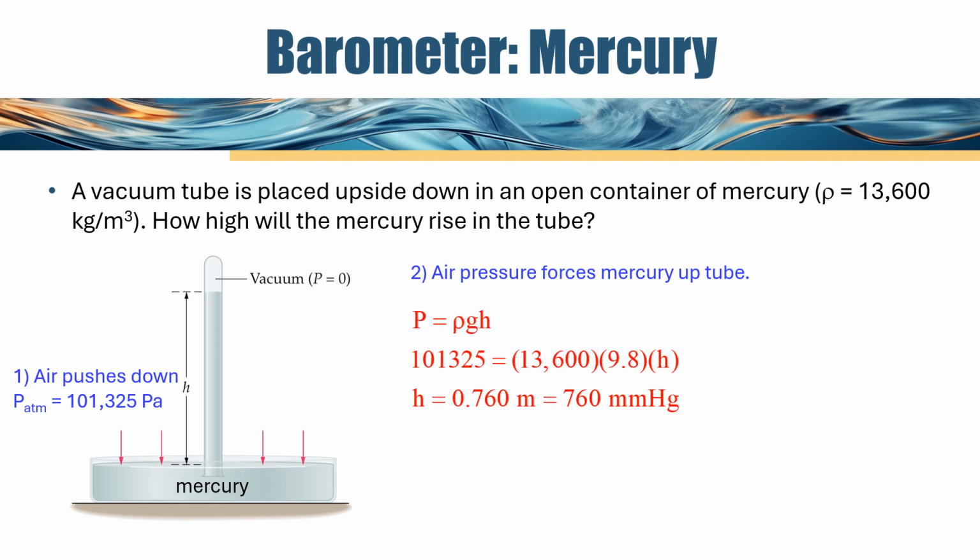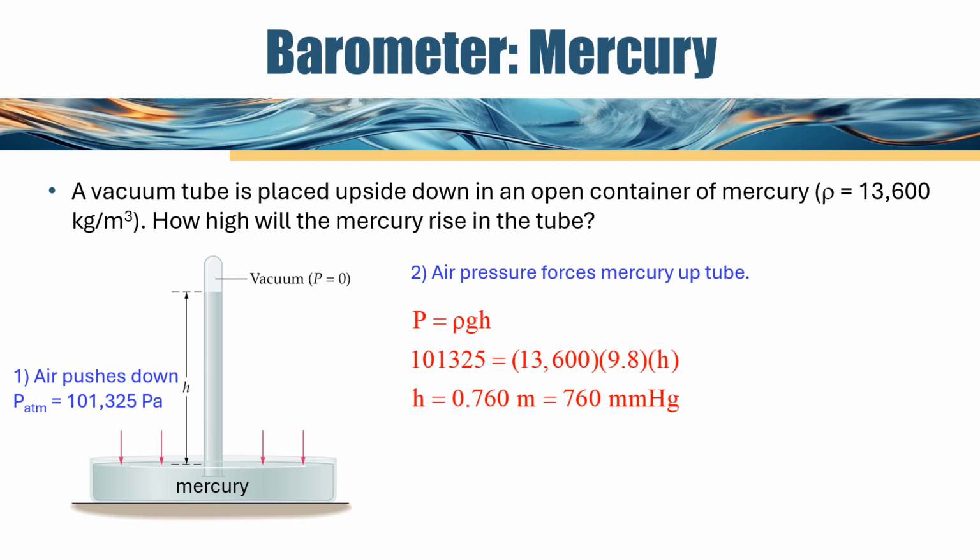We can calculate how high the mercury is going to go up into that tube by P equals rho g h. So we have air pressure pushing down equals rho, the density of mercury in kilograms per meter cubed, times 9.8, times h, how high the mercury is going to go up the tube. And we find out it's 0.76 meters. Let's convert that to millimeters: 760 millimeters of mercury. And millimeters of mercury is a unit of pressure.